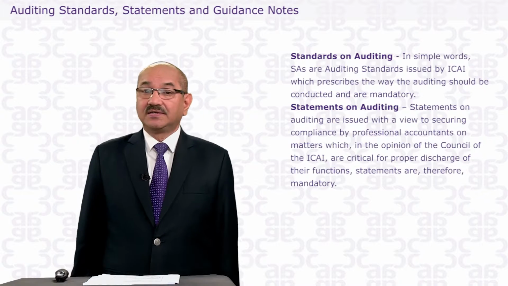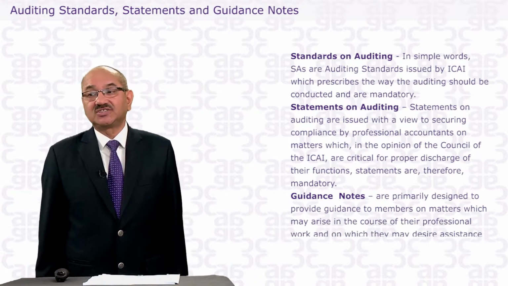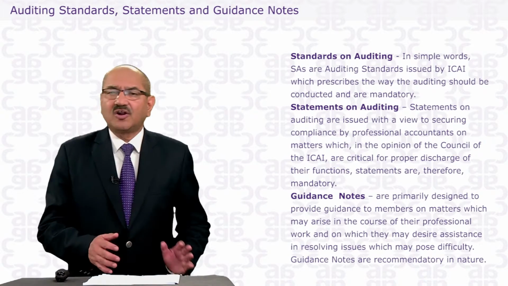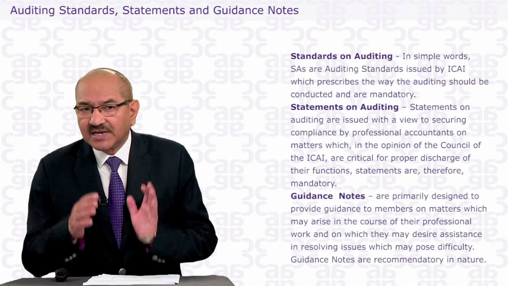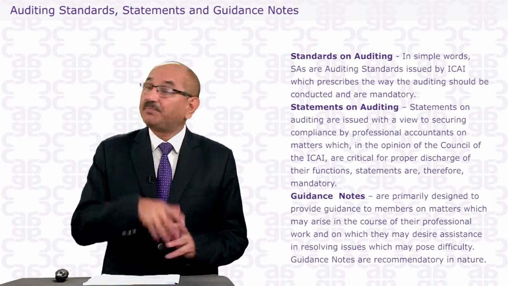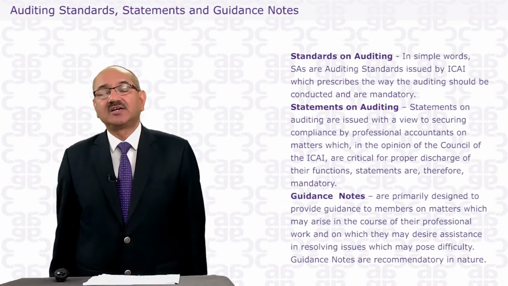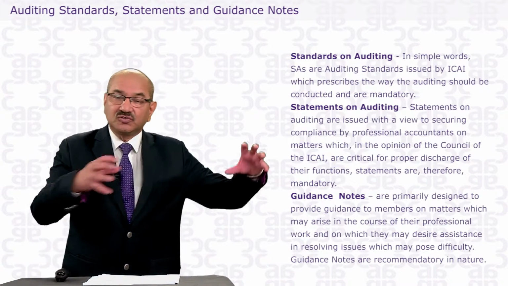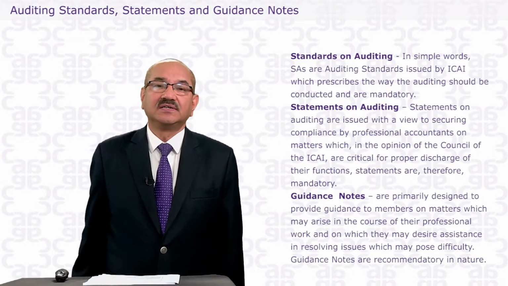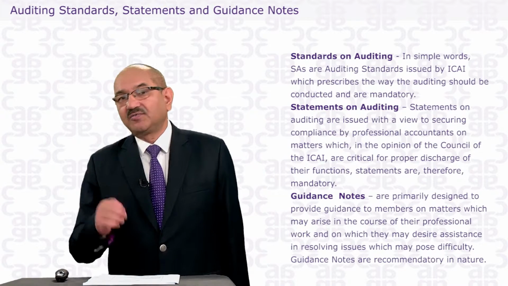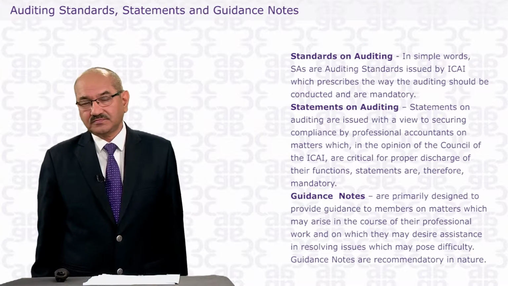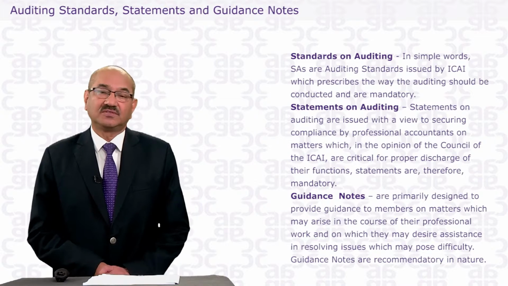They are mandatory. Now comes the guidance notes. You see, the standard on auditing is issued after due research. There is a process of issuing the standard on auditing. In the Institute of Chartered Accountants, there is one body called the Auditing and Assurance Board.